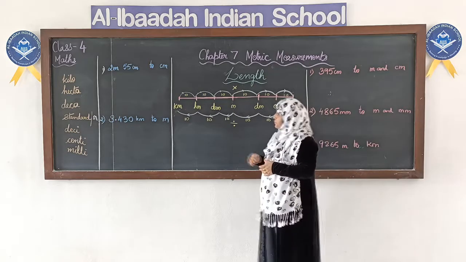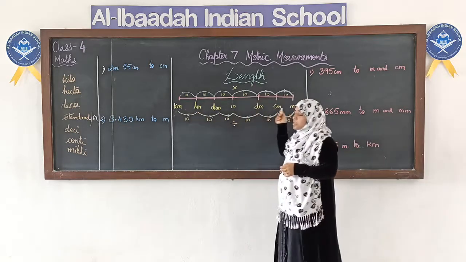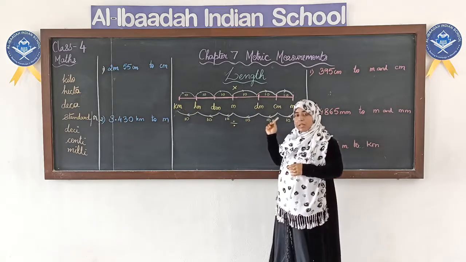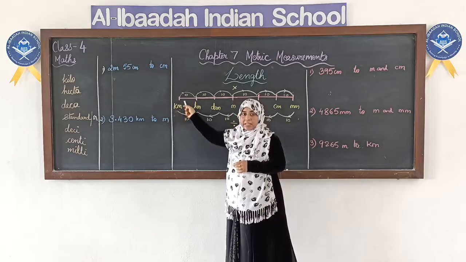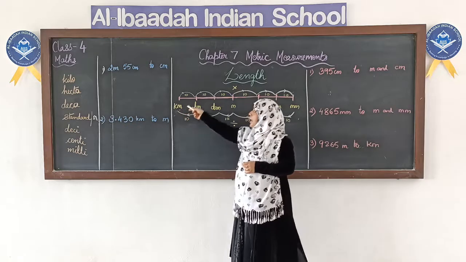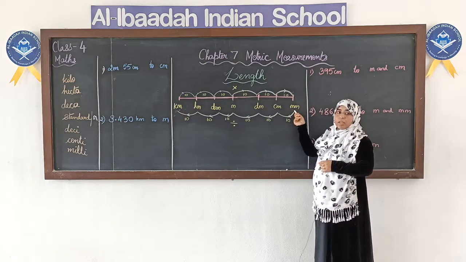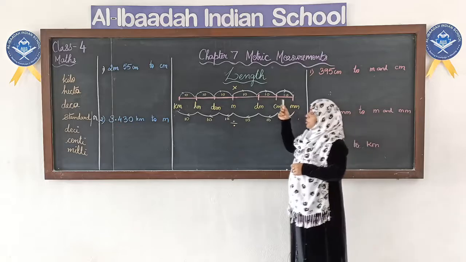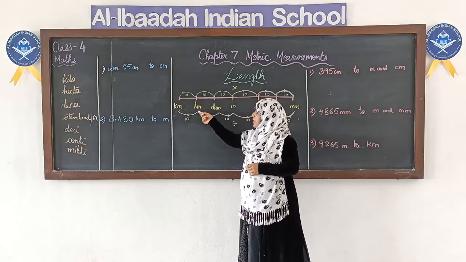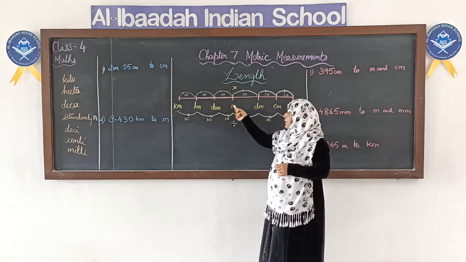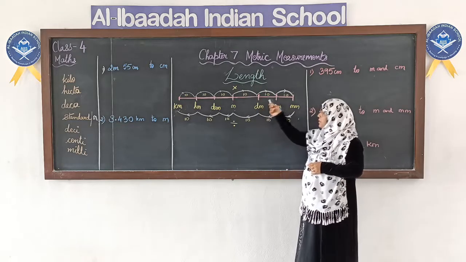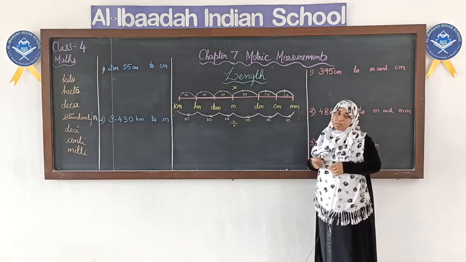Fine. Now the sequence that I have written is also very important for you to remember. This sequence is from big to small. That means our biggest unit or the greatest unit is kilometer, and millimeter is the smallest unit. So the sequence here is from big to small. The biggest unit is kilometer, then hectometer, then decameter, then in the middle we have meter, then the next smaller unit is decimeter, centimeter and then comes the millimeter.